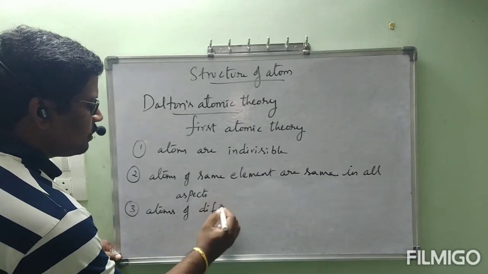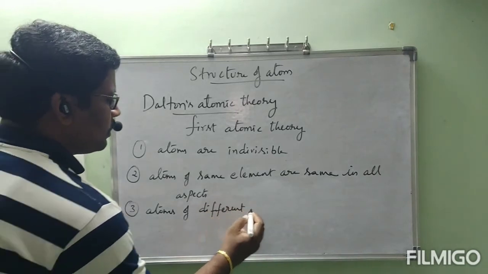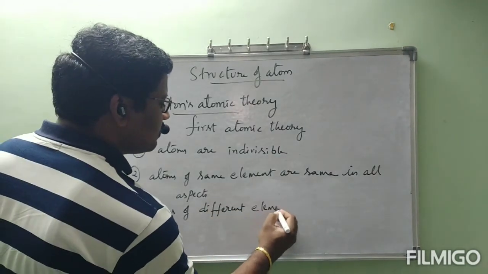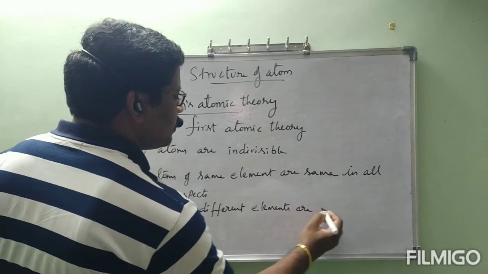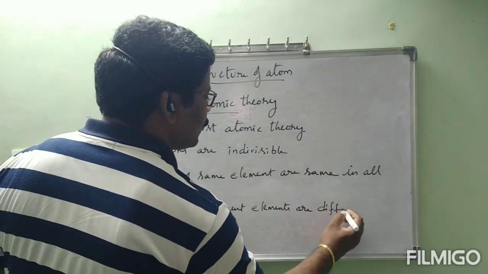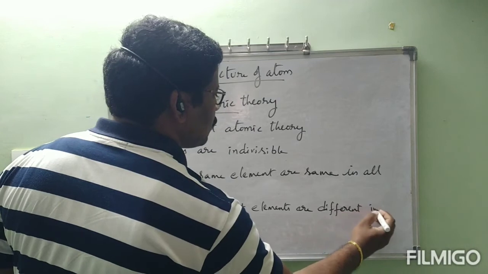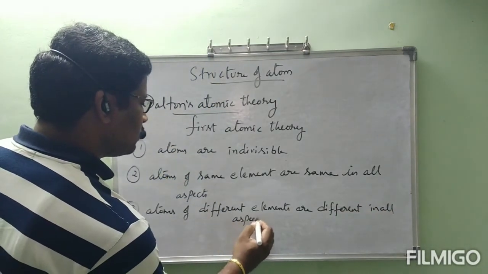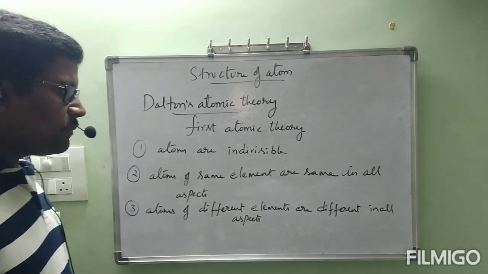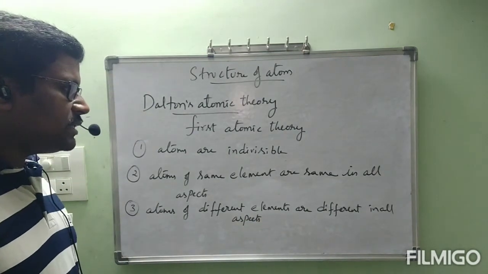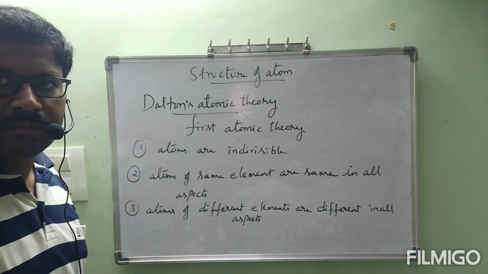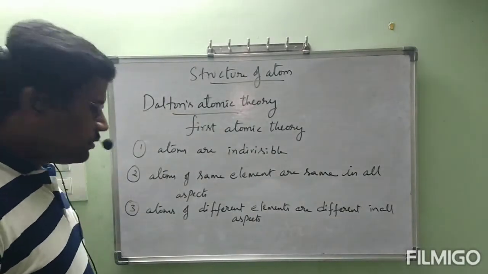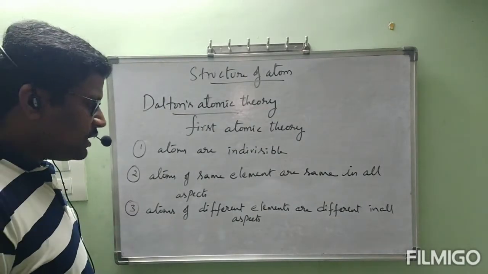Atoms of different elements are different in all aspects. What is the third point? Atoms of different elements are different in all aspects. See the third point, all of you. Atoms of different elements are different in all aspects.